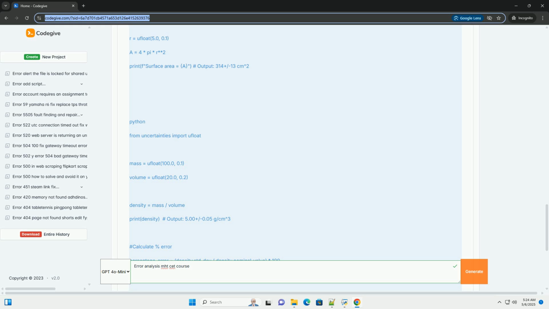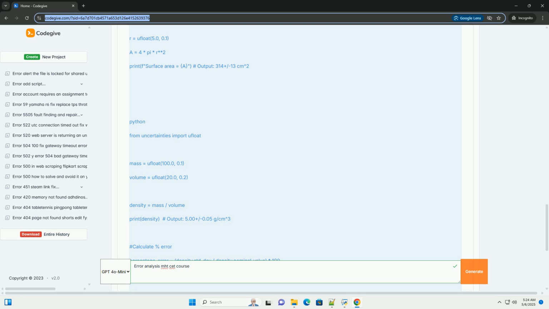V. Numerical examples and code, Python. Let's illustrate these concepts with some examples and Python code using the uncertainties library. This library makes error propagation much easier to handle. Installation: if you don't have the uncertainties library, you can install it using pip.